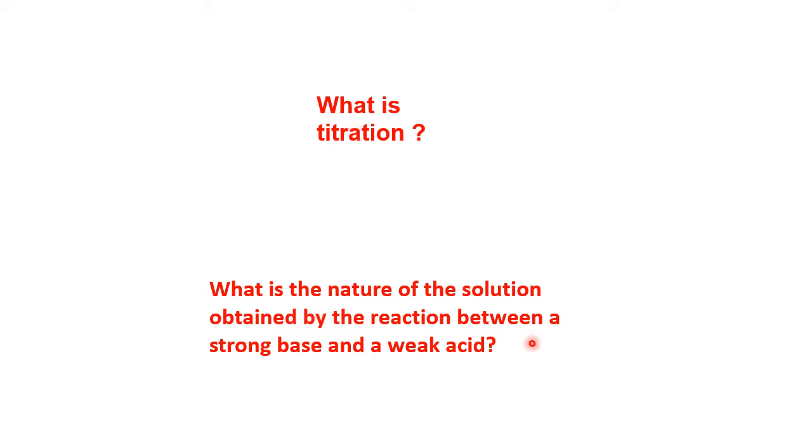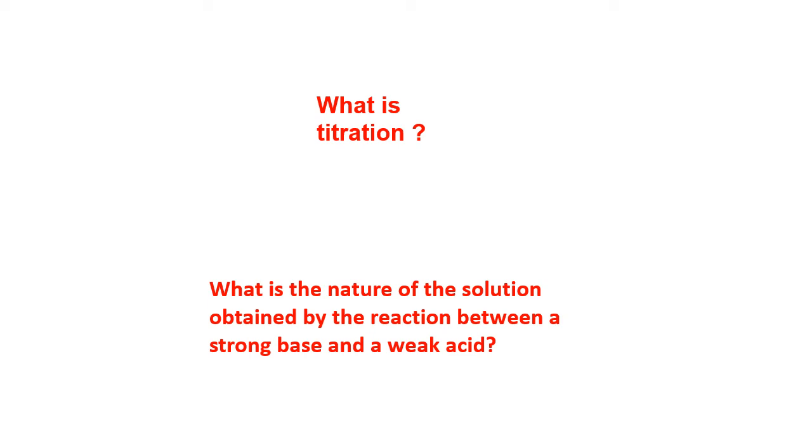What is the nature of the solution obtained by the reaction between a strong base and a weak acid? When a strong base reacts with a weak acid, generally when acid reacts with base, the expected product is salt. Because the base is strong, its property flows into the salt.